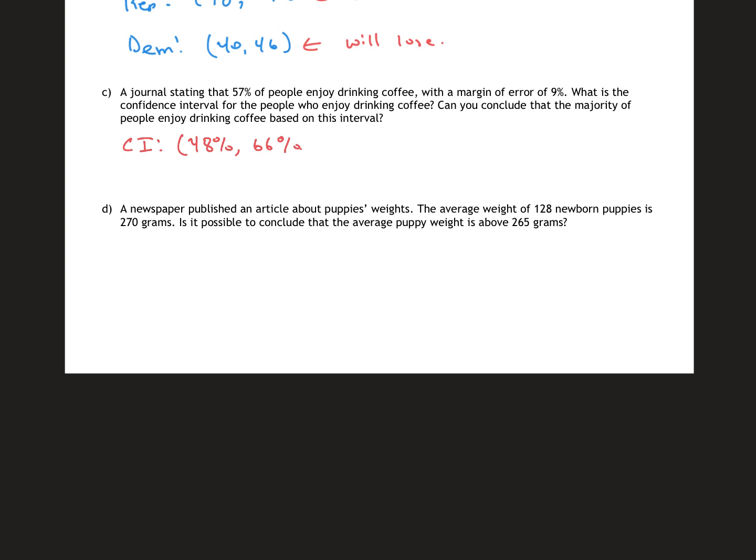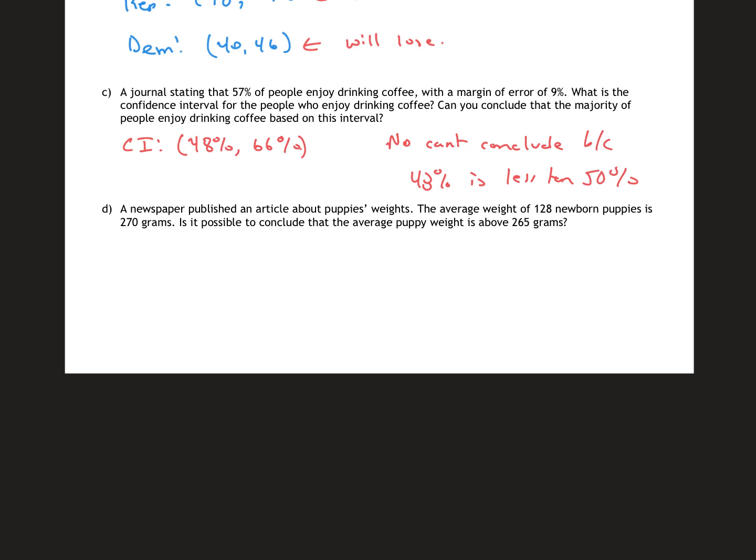So we can't conclude that a majority enjoy it because 48 is less than 50. So no, can't conclude, because 48% is less than 50%. Cool.